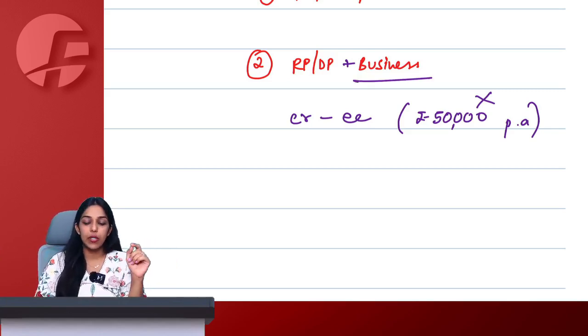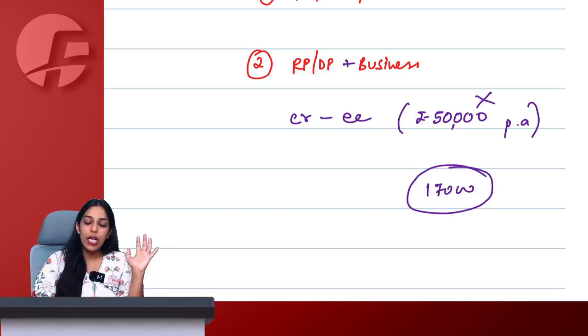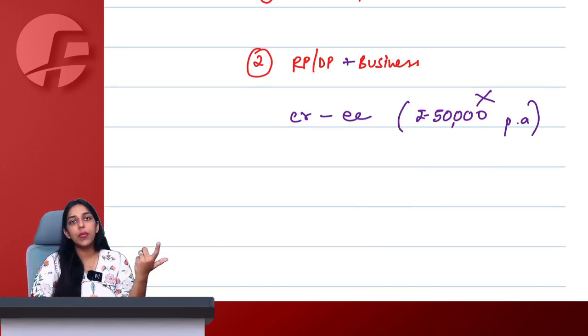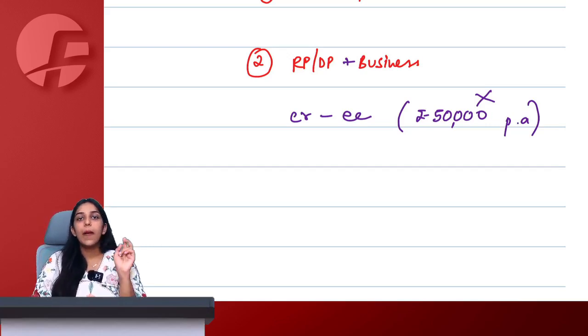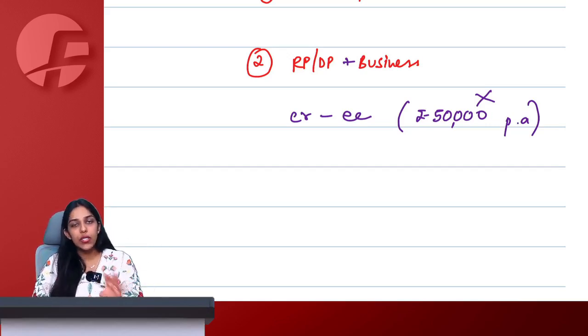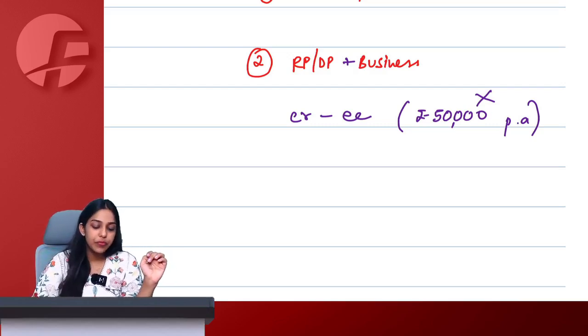Employer and employee are related persons, and let's say employer gave all the employees a mobile phone. A mobile phone worth 17,000 rupees given to all the employees. Will it constitute to be a supply? No, ma'am. Per employee, per annum, up to 50,000, it will not be considered as supply.